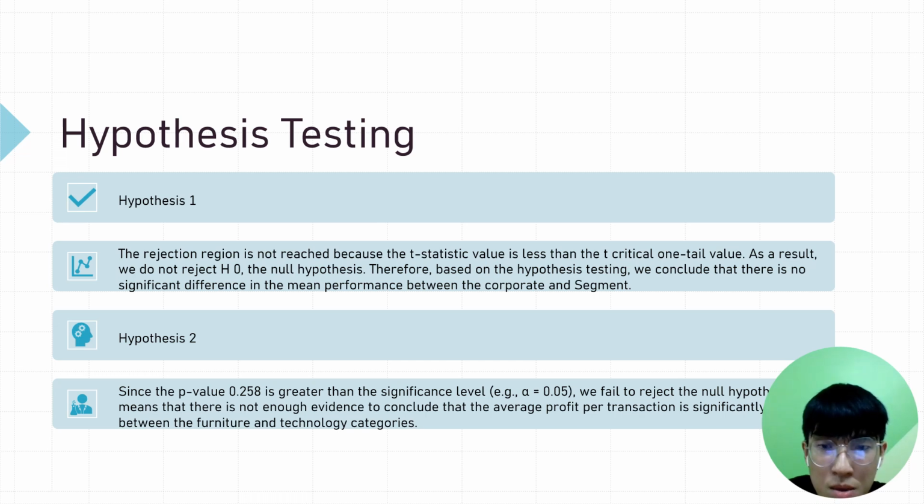For hypothesis 2, since the p-value of 0.258 is greater than the significance level of 0.05, we fail to reject the null hypothesis. This means that there is not enough evidence to conclude that the average profit per transaction is significantly different between the furniture and technology categories.